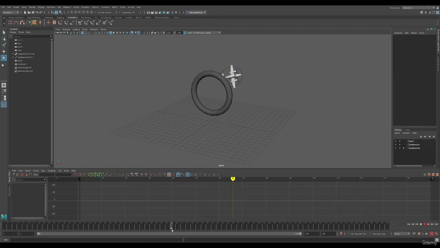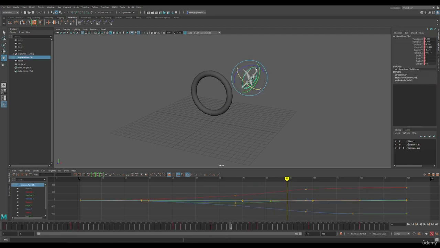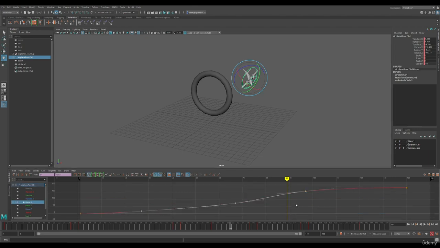Though I still don't like this moment. And I think the problem is that all the rotation is happening at once. So I'll move the rotation X keys back to where they were at the beginning and leave the other two rotation channels offset.